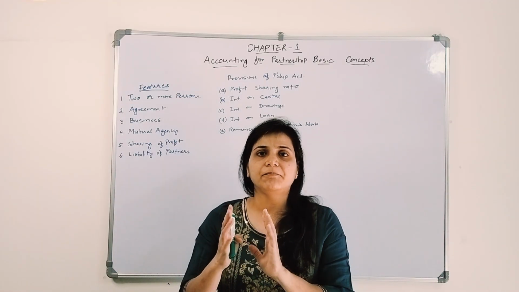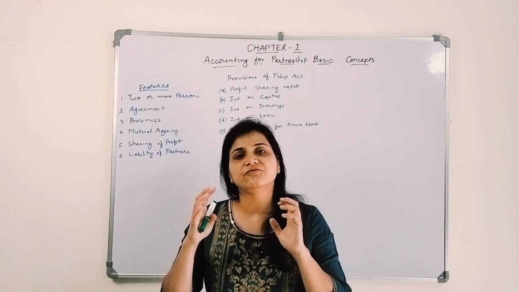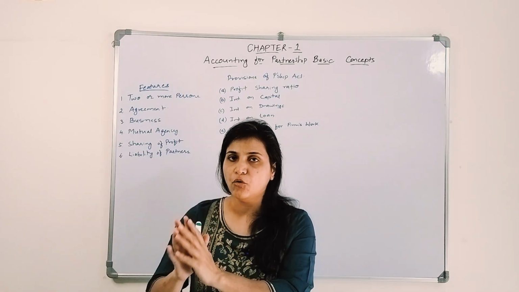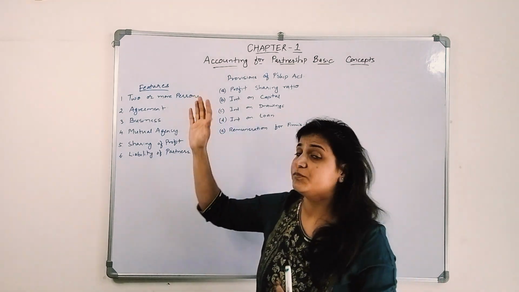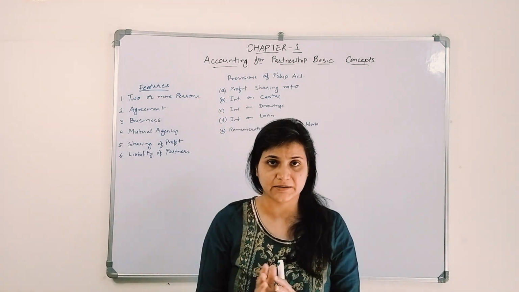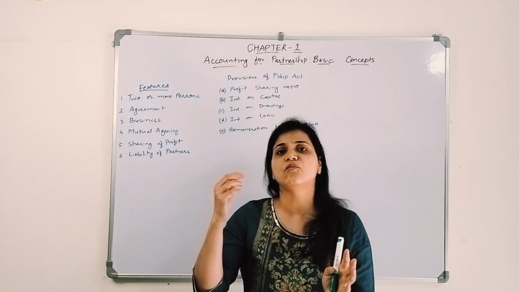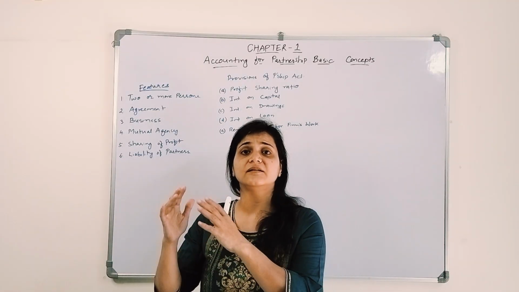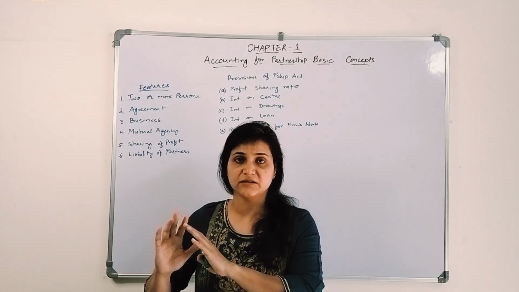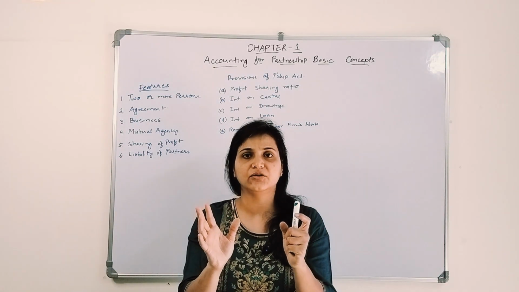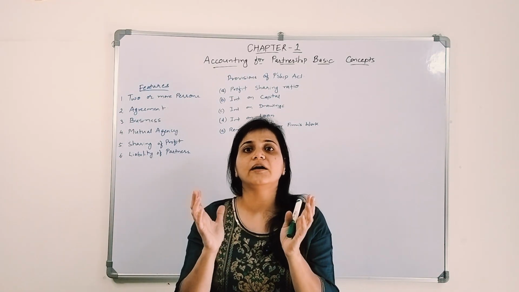Now when I say partnership firm, what are the features, like what are the things a partnership firm holds? The first thing is there should be two or more than two partners. Okay, a single person is a sole proprietor. Two partners or more than two partners are considered as partners in the firm. Okay, they are partners and this whole collectively is called a firm.